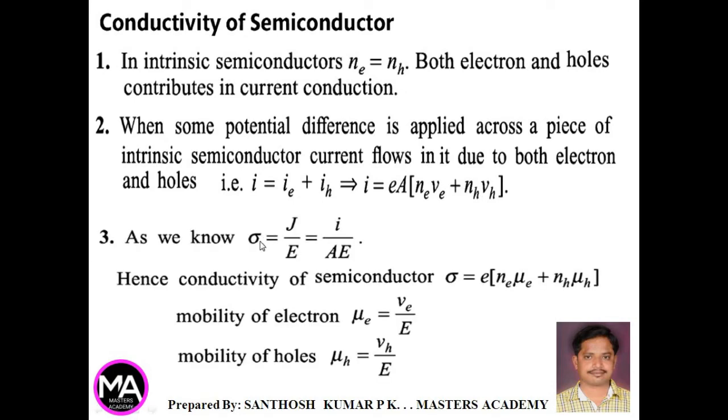We know that sigma, that is conductivity, is equal to J divided by E, where J is current density. So J is nothing but I by A into E.